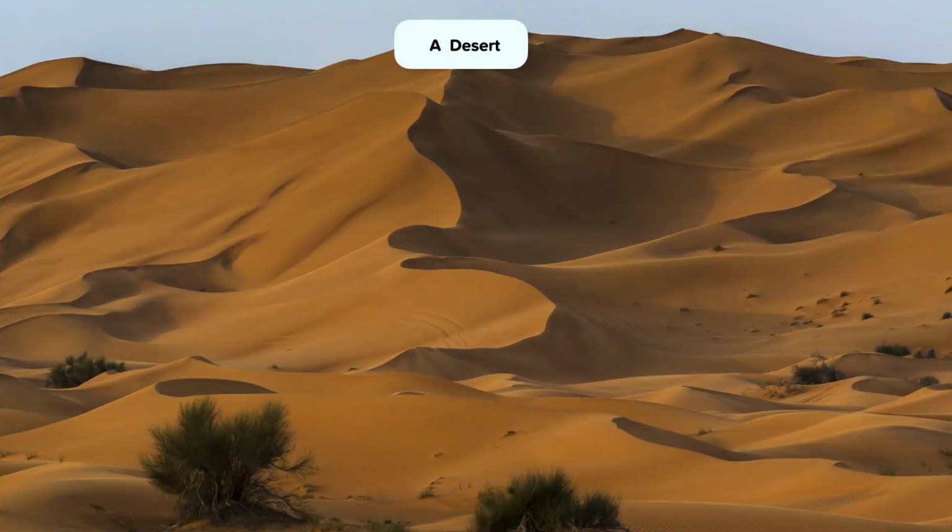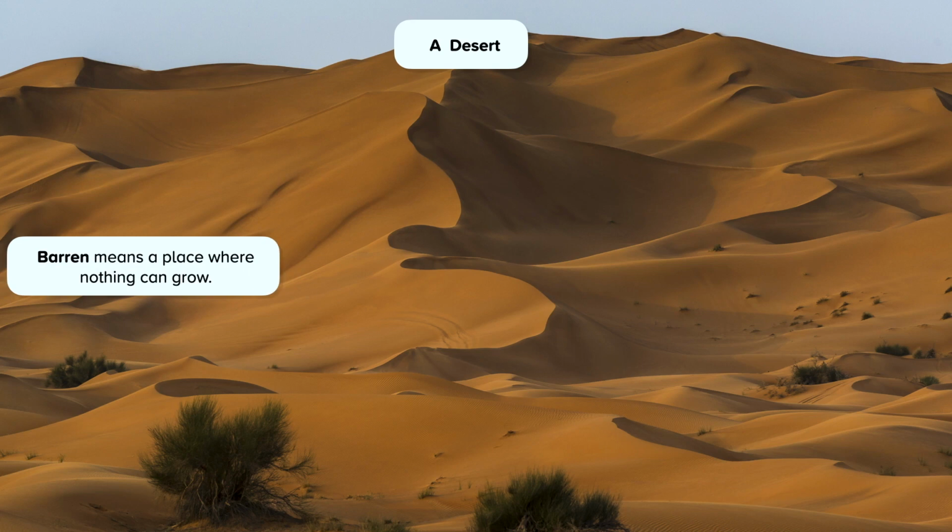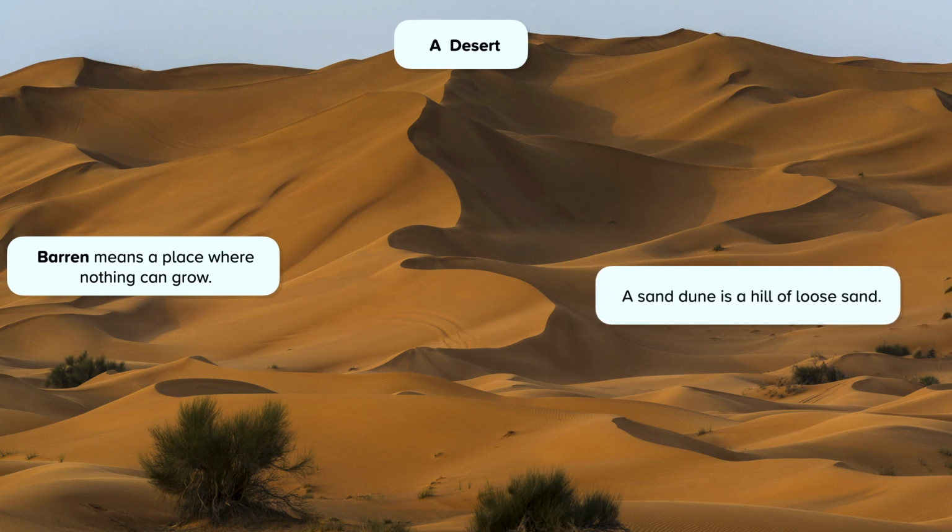Here are some words to describe a desert landscape. Deserts are barren places. Barren means a place where nothing can grow. You will also find sand dunes in deserts. A sand dune is a hill of loose sand. You do also often find sand dunes on beaches as well, so not just in the desert.